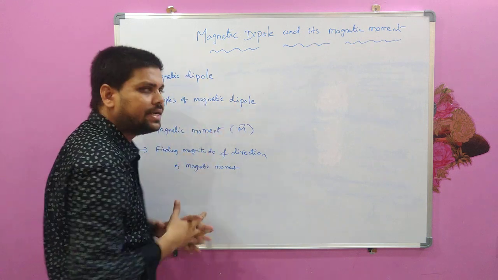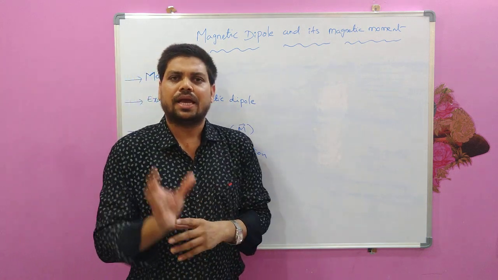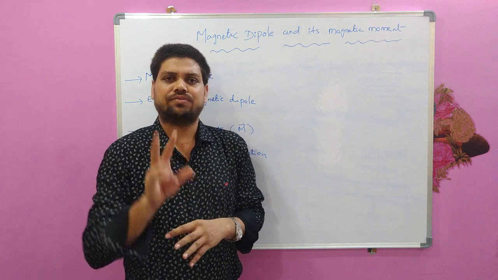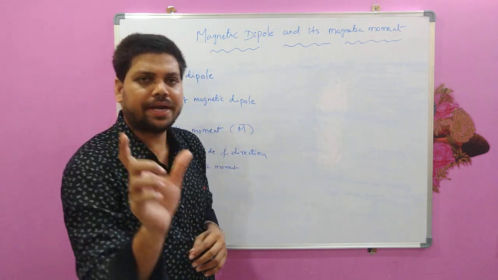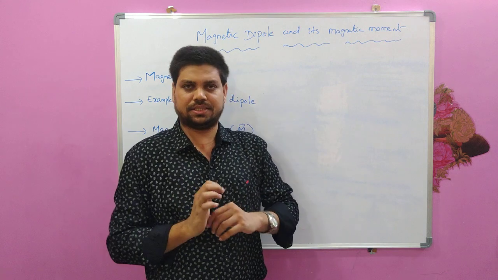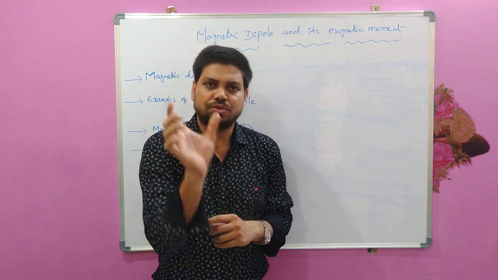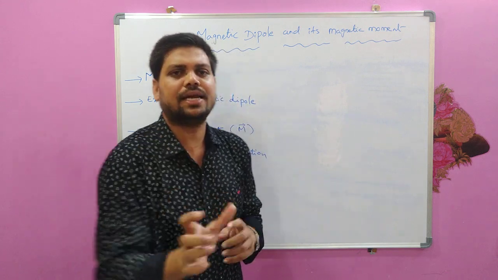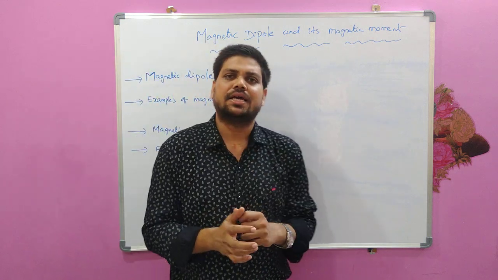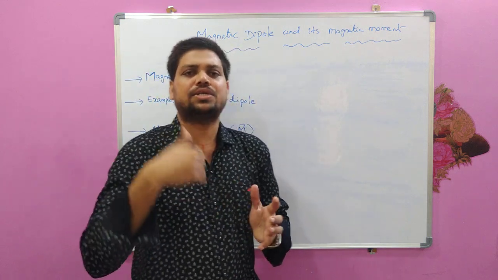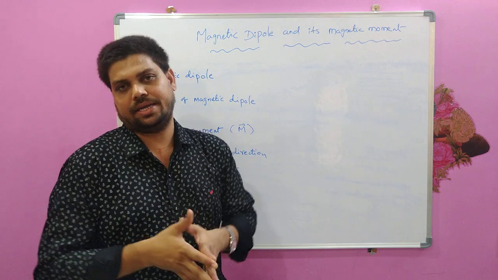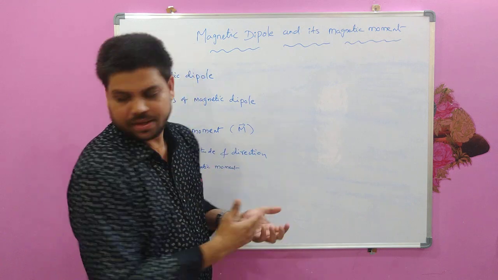Then what is a magnetic dipole? A magnetic dipole is a simple arrangement of two opposite poles separated by some distance, and that distance is usually called the magnetic length, denoted with either 2L or small d. It is up to you.